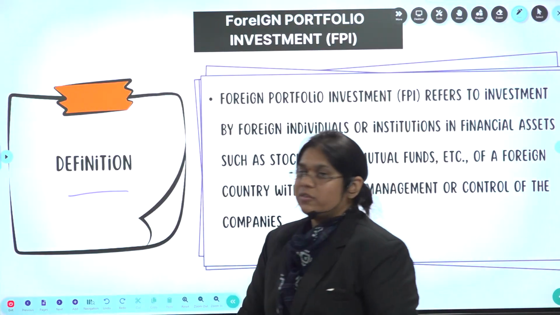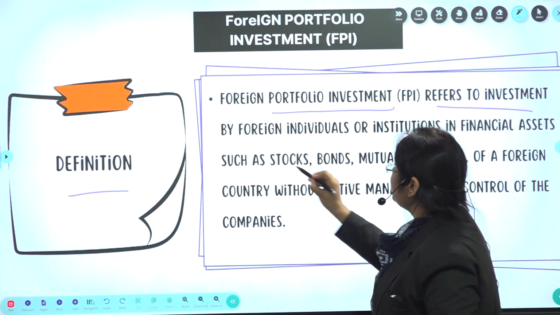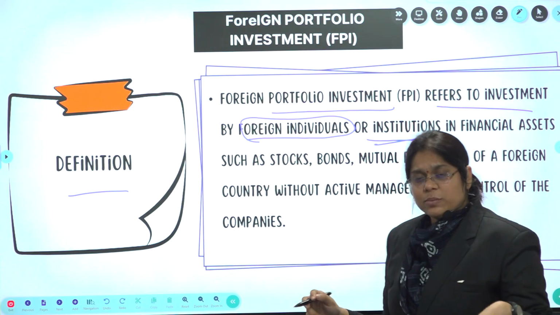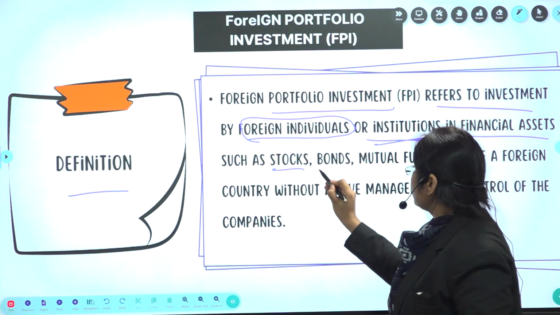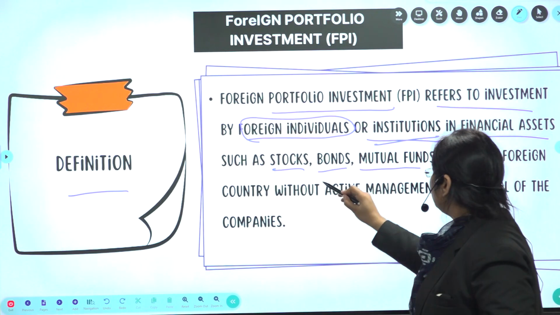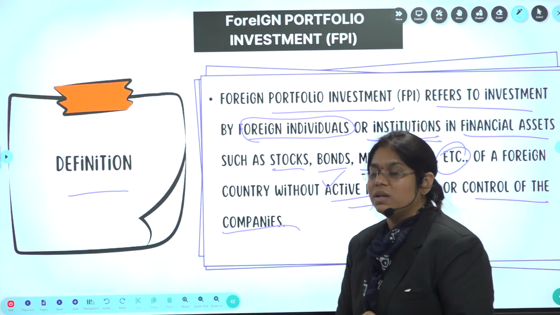So what is the definition of FPI? Basically, foreign portfolio investment refers to the investment by foreign individuals or institutions. It may be an institution or any individual in financial assets such as stocks, bonds, mutual funds, etc. of a foreign country without active management or control of the companies. Okay, remember this.